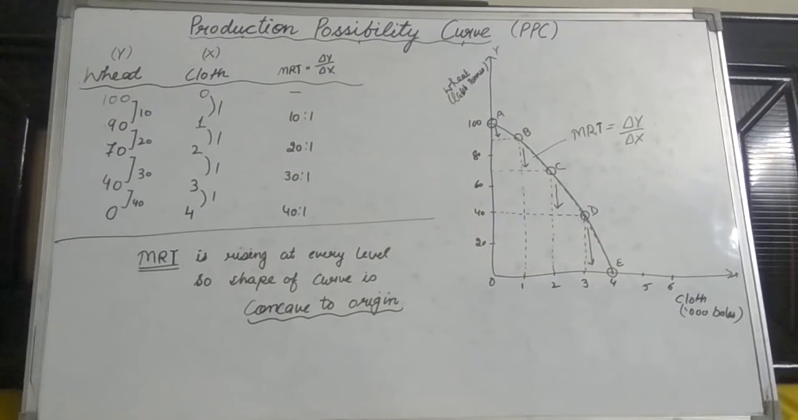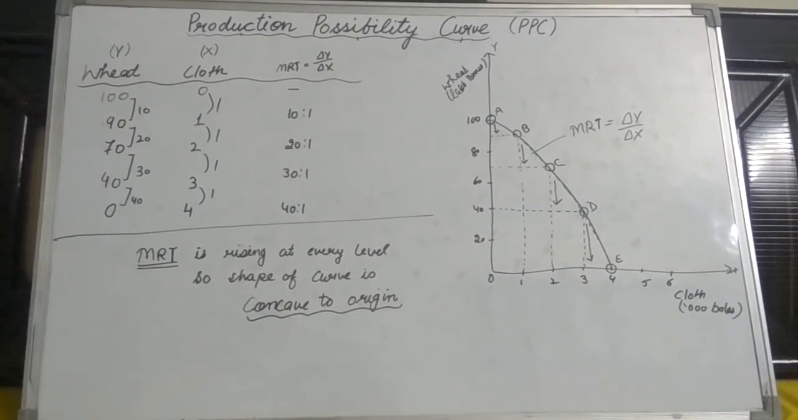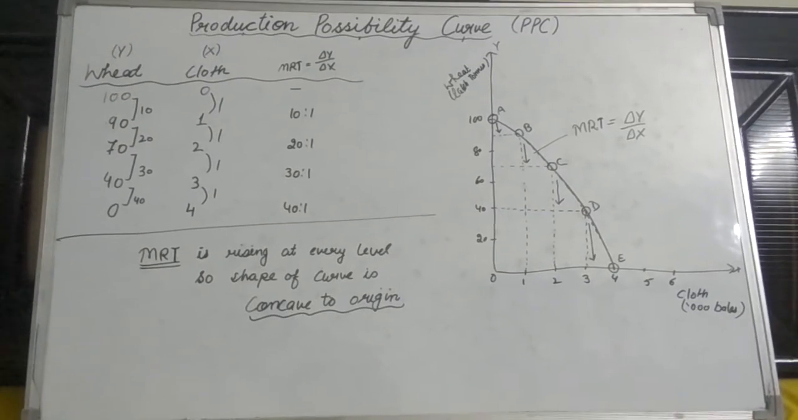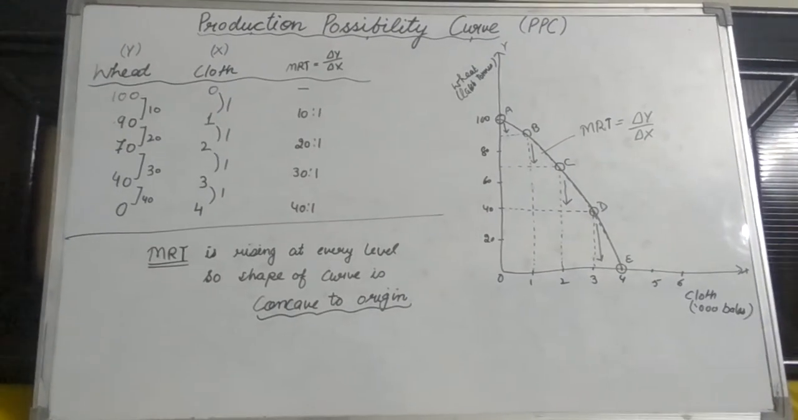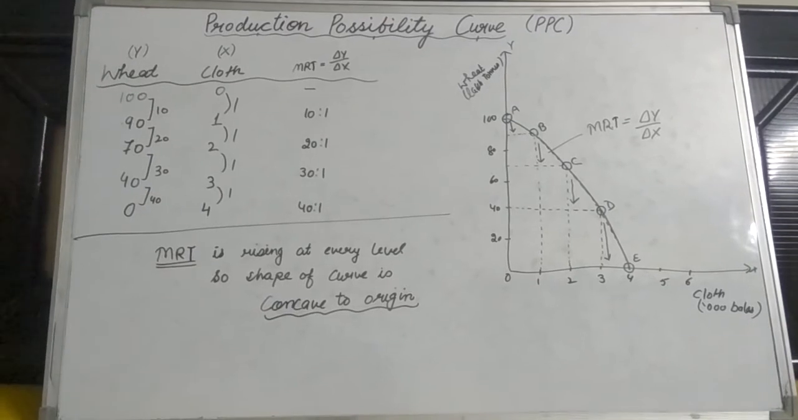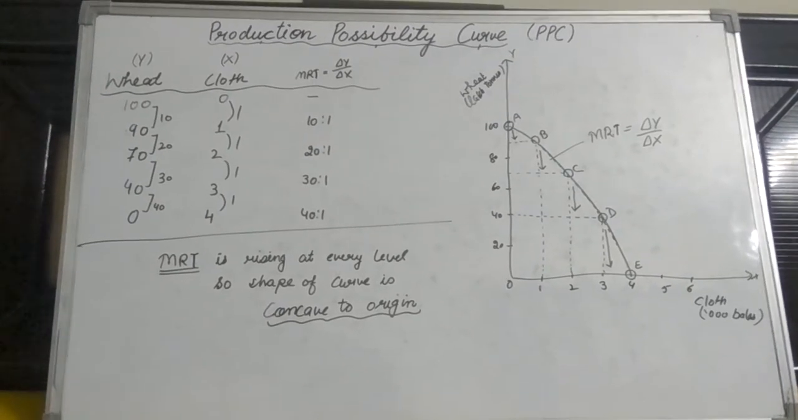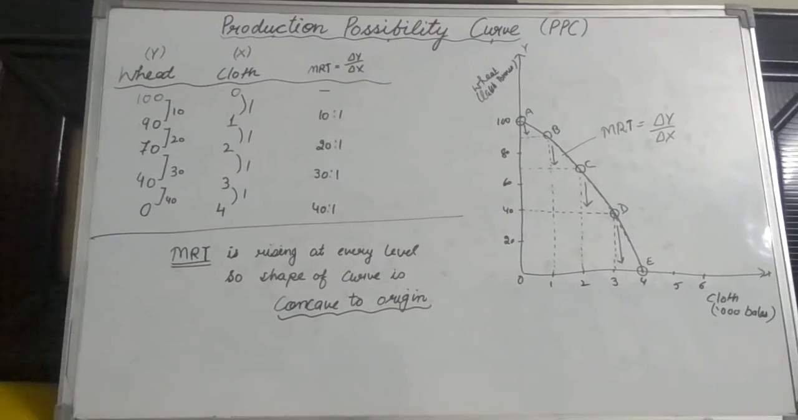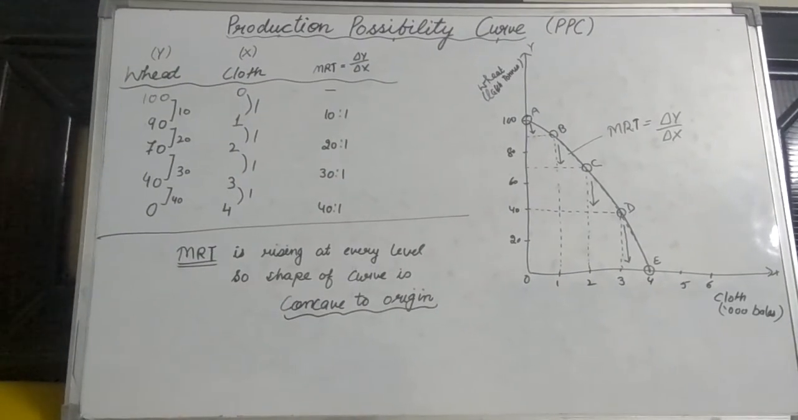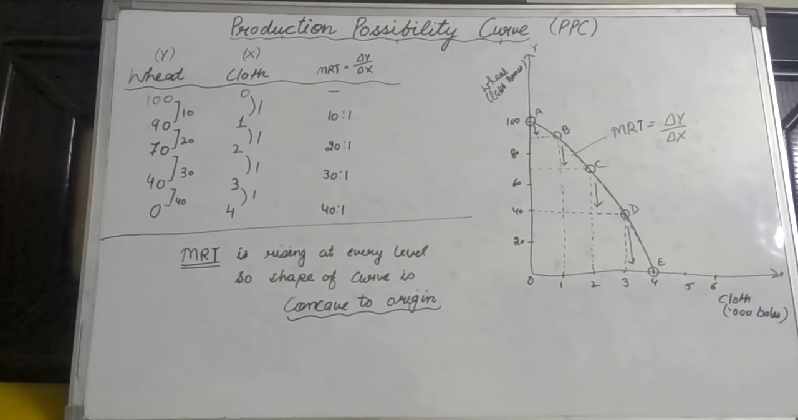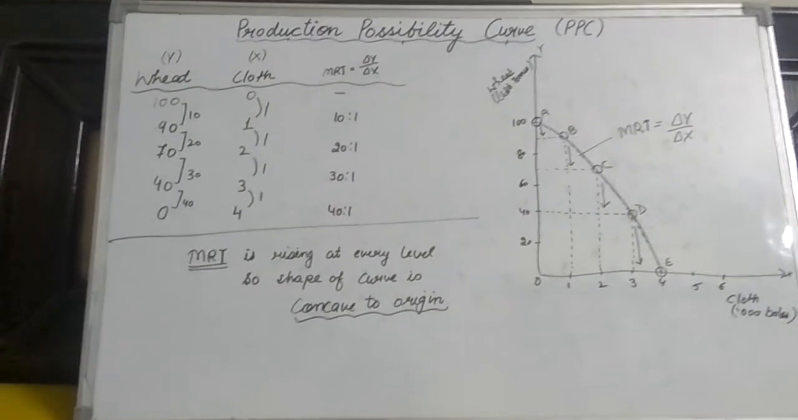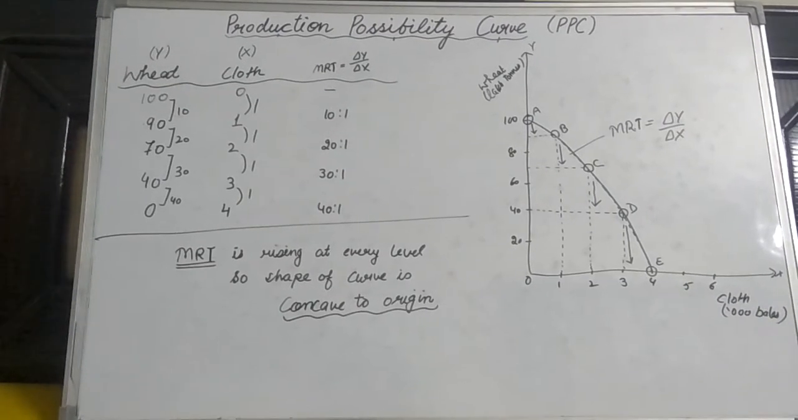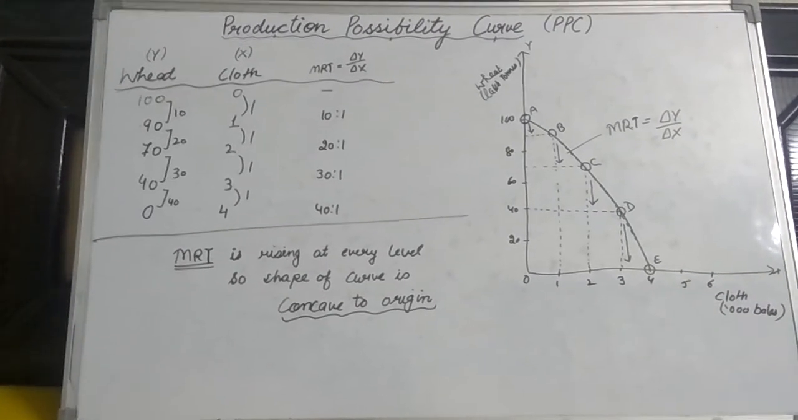Further, the producer has various other alternative combinations of production from which he can choose. The last combination shows that if the producer employs all his resources in the production of cloth only and produces 4,000 bales of cloth and no resources are used on the production of wheat, then the marginal rate of transformation changes at a different rate.